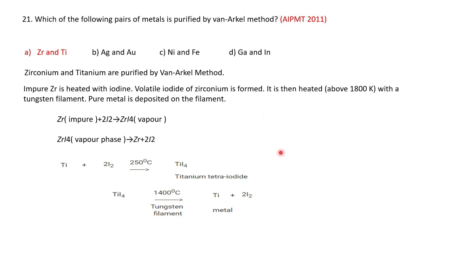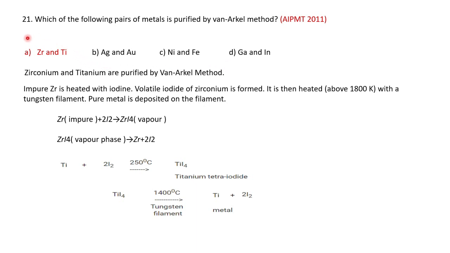Hi, so far we have seen the NEET MCQ question answers. In that we'll see about this. Which of the following pairs of metals is purified by Van Arkel's method? Pairs of metals: zirconium and titanium, silver and gold, nickel and iron, gallium and indium.